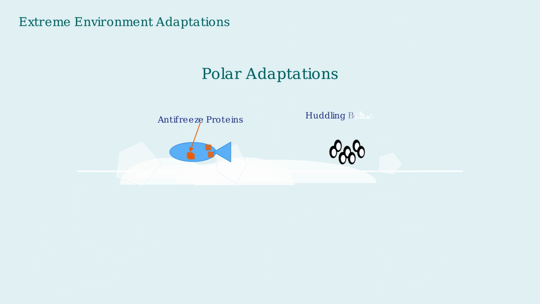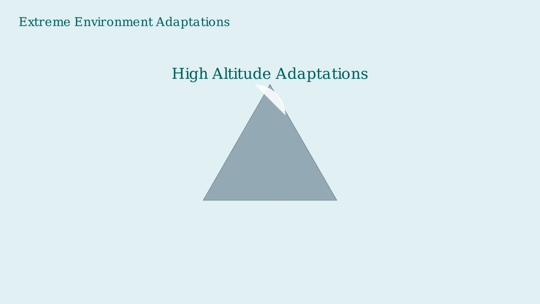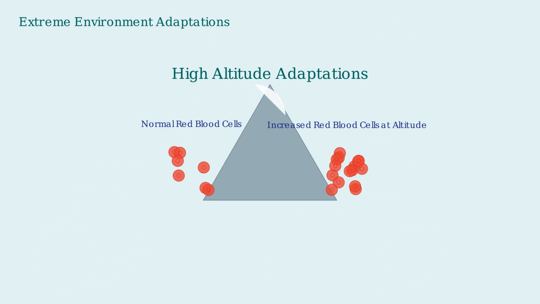Social adaptations like huddling help animals conserve heat. Emperor penguins rotate positions in their huddle, sharing the burden of exposure to the wind. At high altitudes, organisms face challenges including low oxygen levels, intense UV radiation, and extreme temperature fluctuations. Humans who live at high elevations, like in the Andes or Himalayas, produce more red blood cells to increase oxygen carrying capacity in the blood.